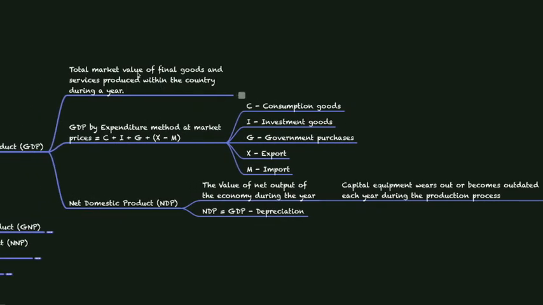GDP is the total market value of final goods and services produced within the country during a year. It is calculated by the expenditure method at market prices. The expenditure method is nothing but we calculate all the expenses made by different sectors at market prices. Okay.